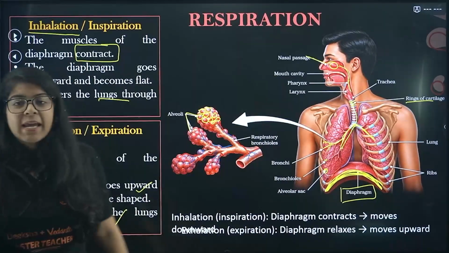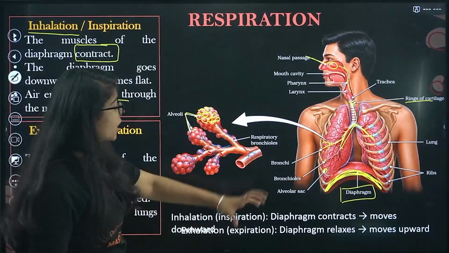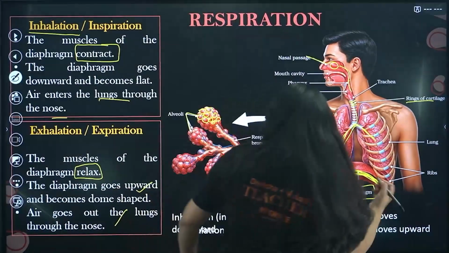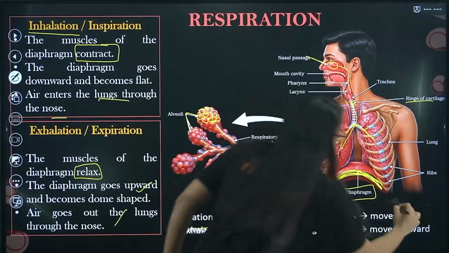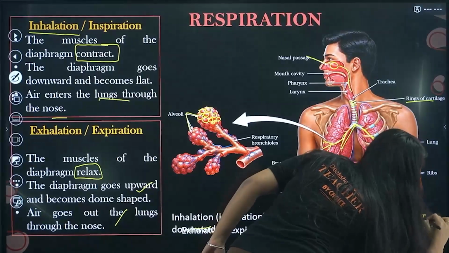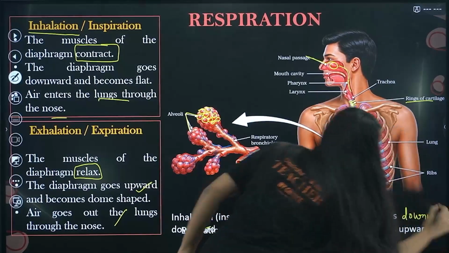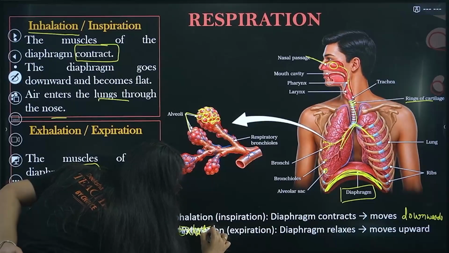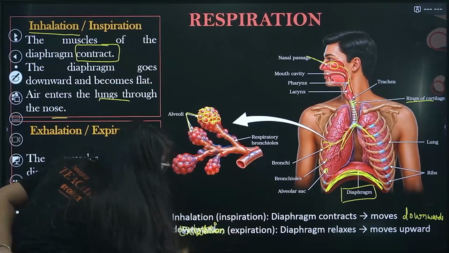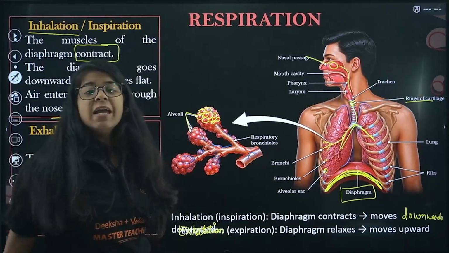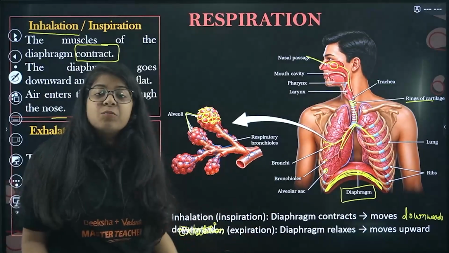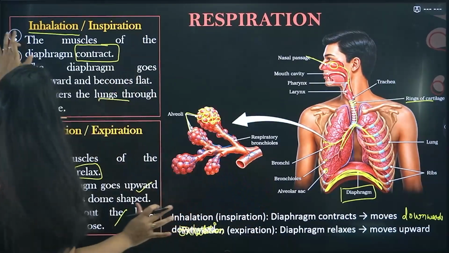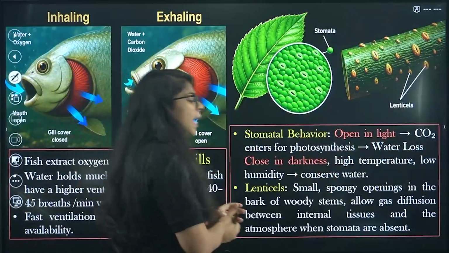Done. So in inhalation or inspiration, the diaphragm contracts and moves downwards. And in exhalation or expiration, the diaphragm relaxes and moves upwards. Done. So respiration in our human body is almost completed.